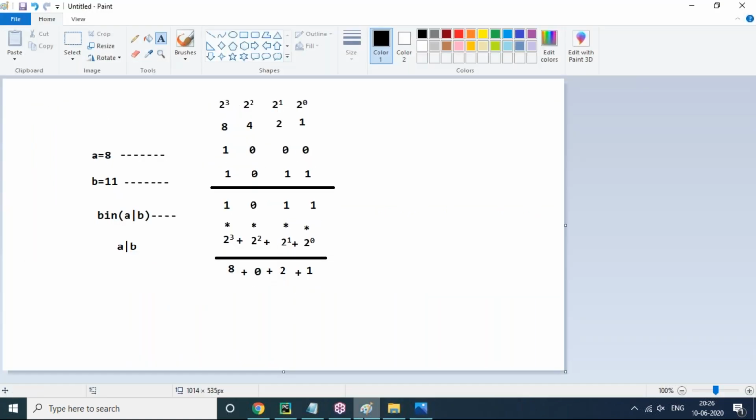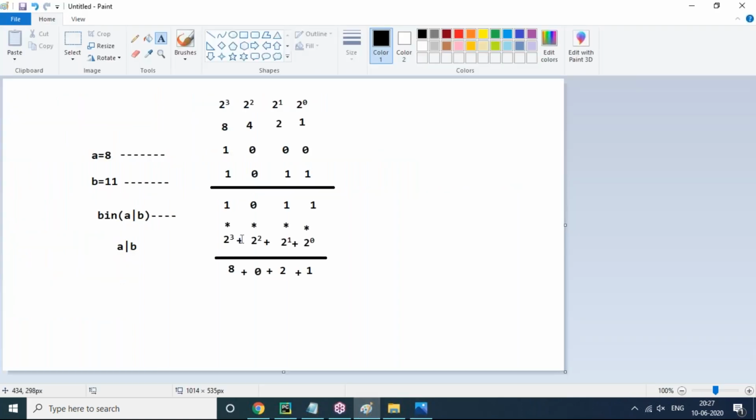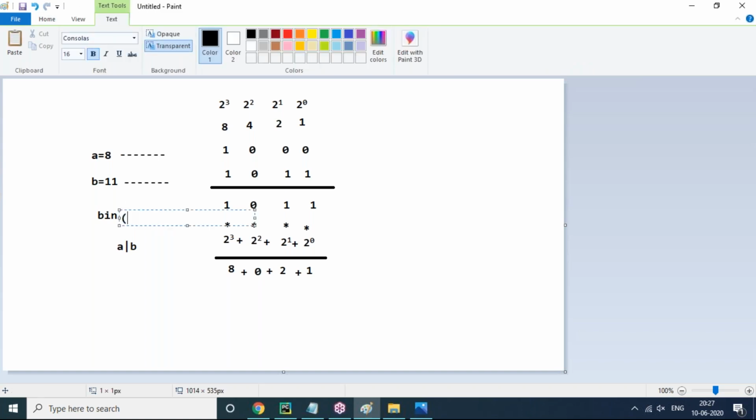This is A or B. At the same time, you have to take it like this. Here you can see XOR, that means exclusive OR. You have to use the cap symbol. If I use the cap symbol, I need to modify things. So binary of A cap B. So this is the calculation.